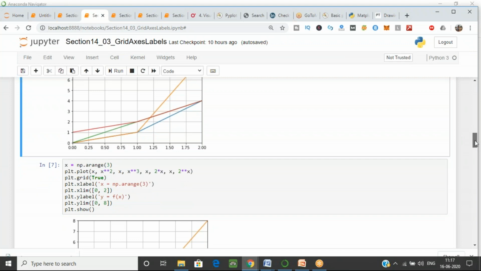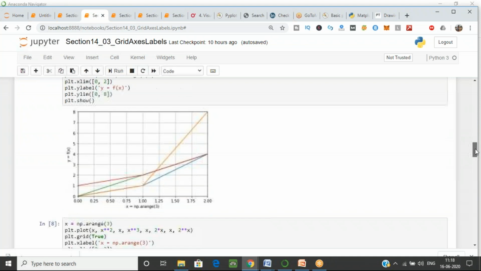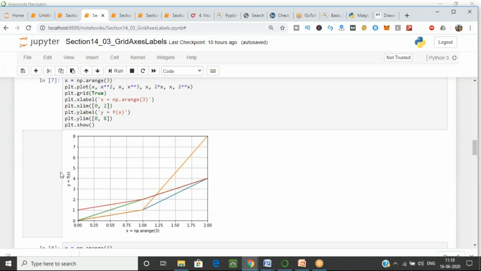Now what does label mean? Label is for the x-axis and the y-axis. I want to specify what the x-axis is for and what the y-axis is for. So for that, in my graph, I am using plt.xlabel, because I want to give this label to x.